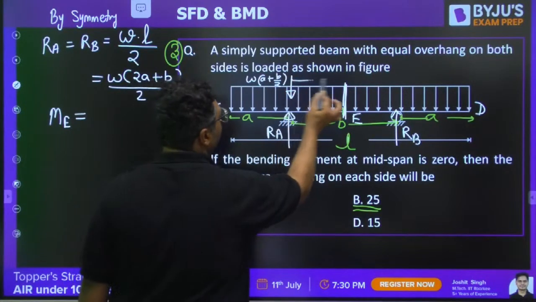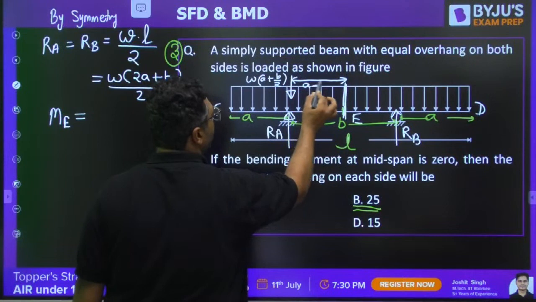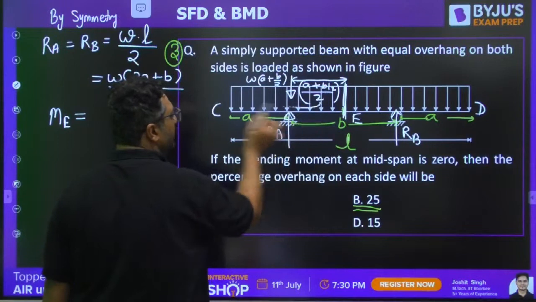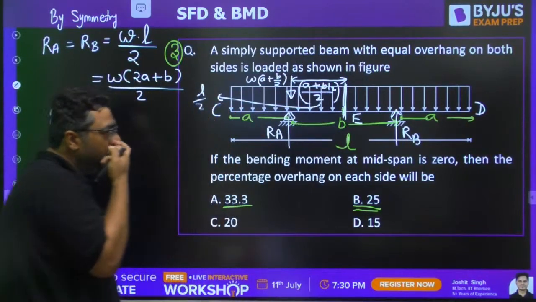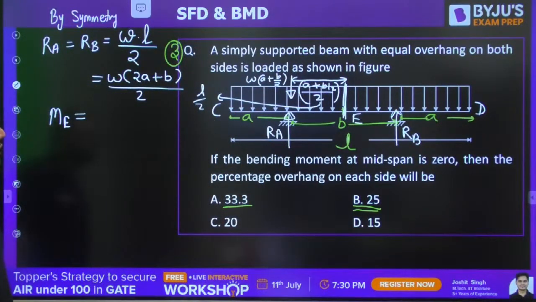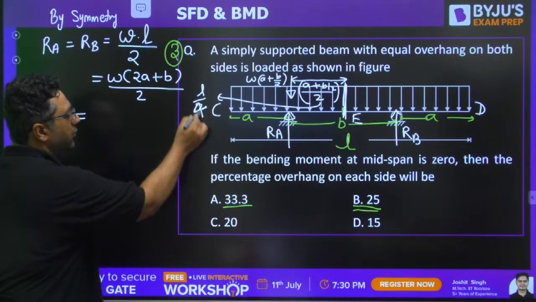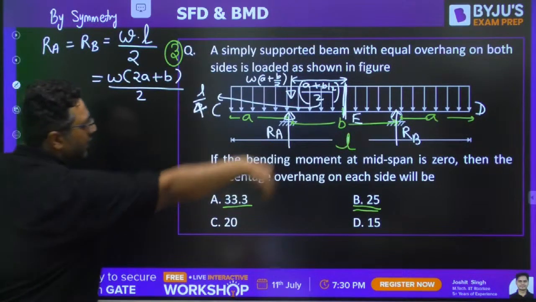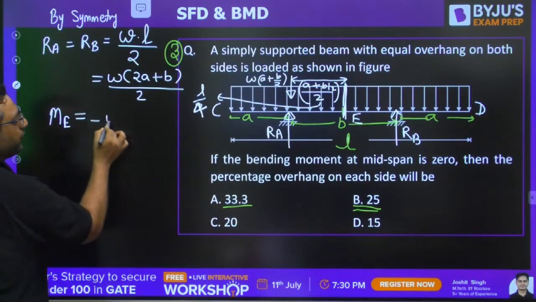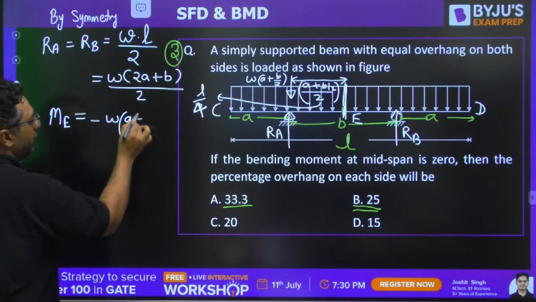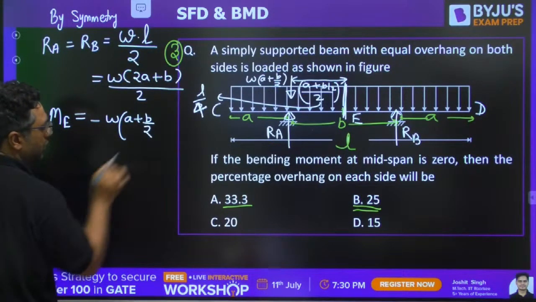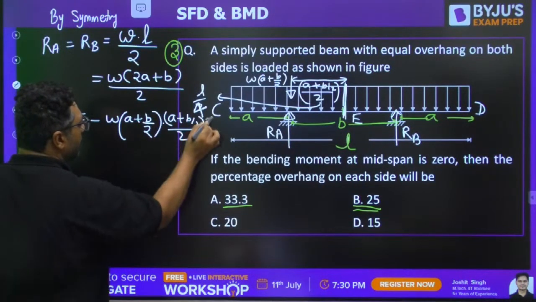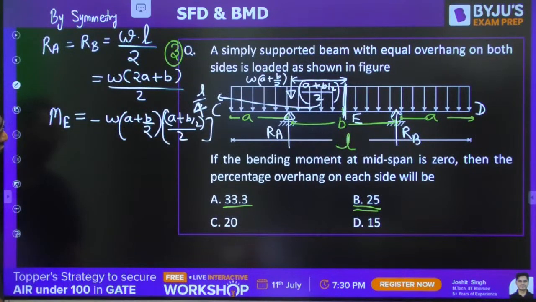That load will be acting at a distance of (A plus B by 2) divided by 2, or you can also consider it to be L by 2 directly, so L by 2 into half, L by 4 it will become. Is it clear? So we can write, this will be creating anti-clockwise, so minus W into (A plus B by 2) into (A plus B by 2) cut half. You can also consider it to be L by 4 directly.